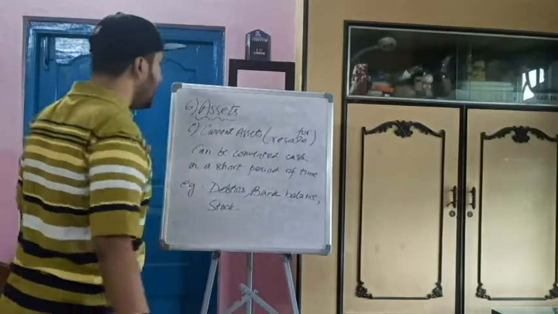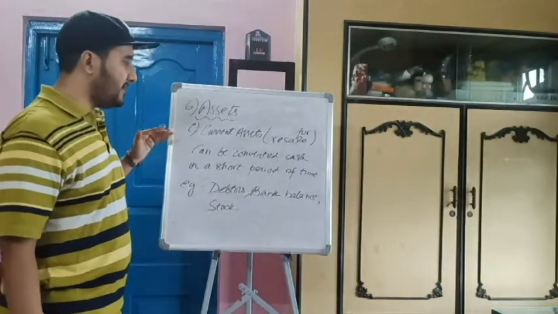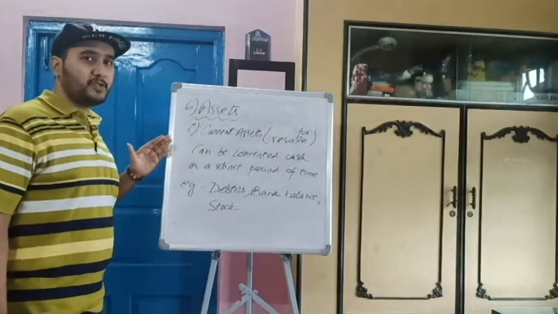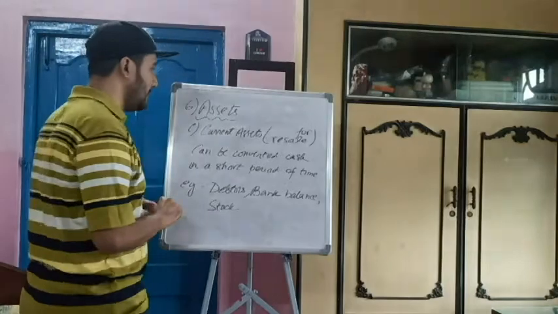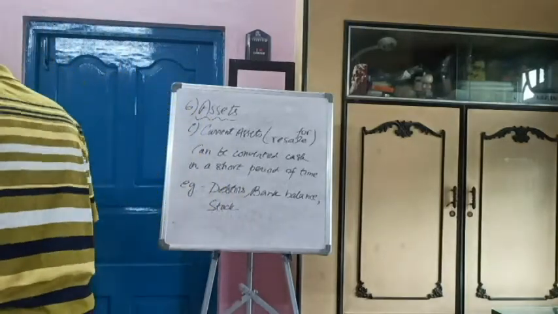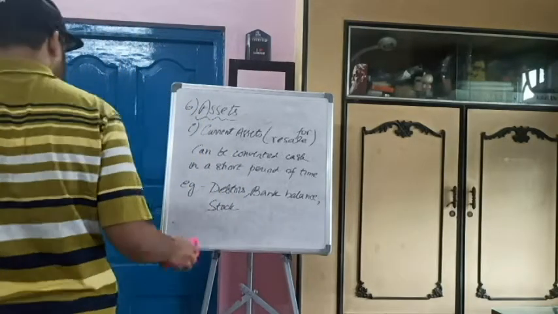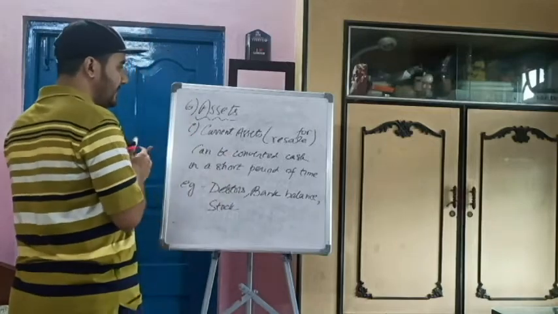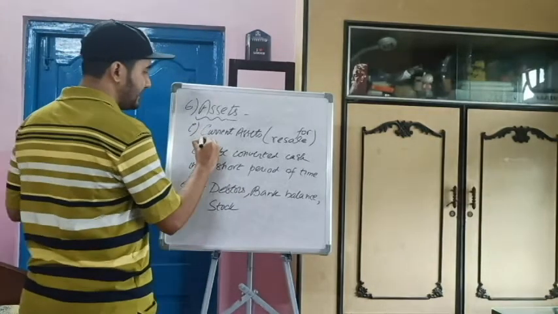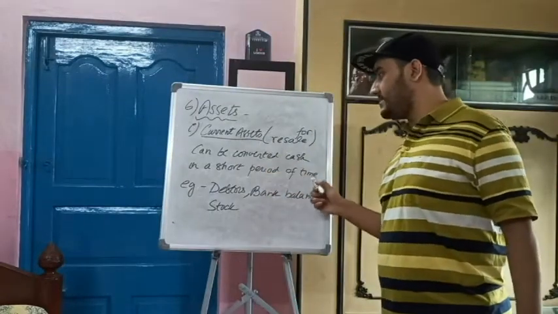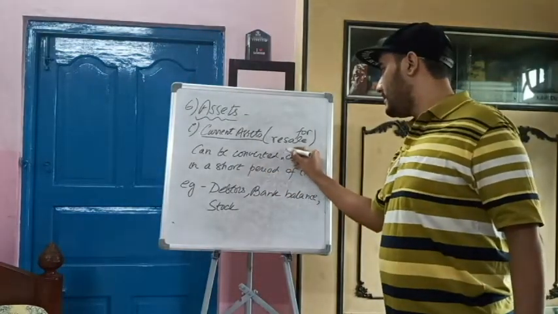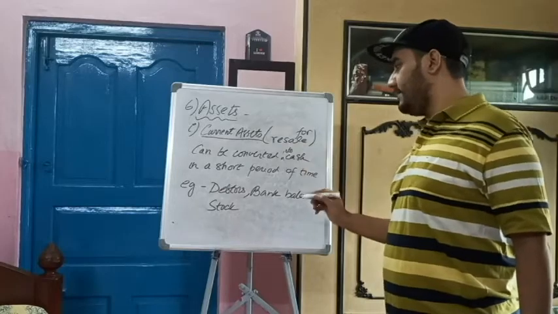So these are current assets, that is which can be converted into cash in a short period of time. Fine. Next is quite similar. This is current assets. I hope you have got that which can be converted into cash in a short period of time.